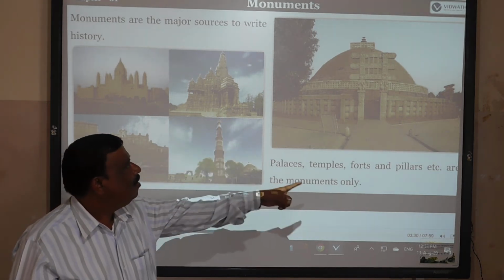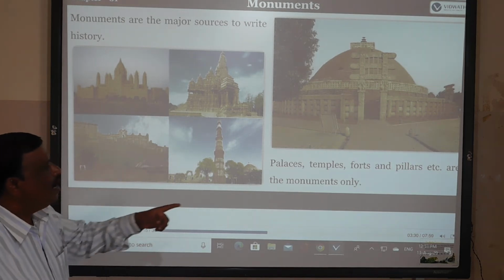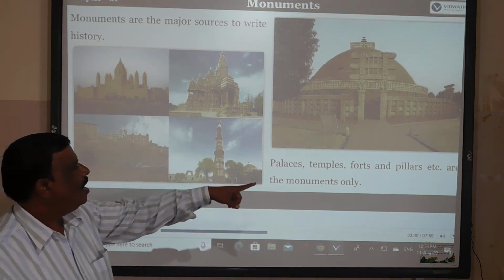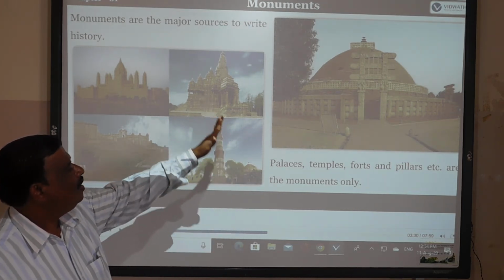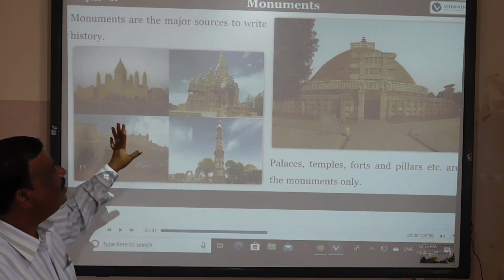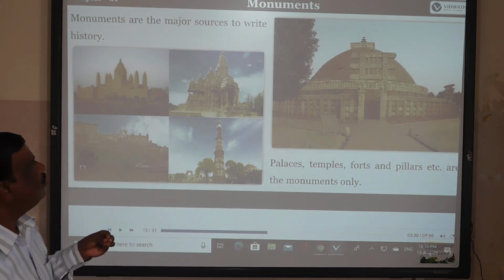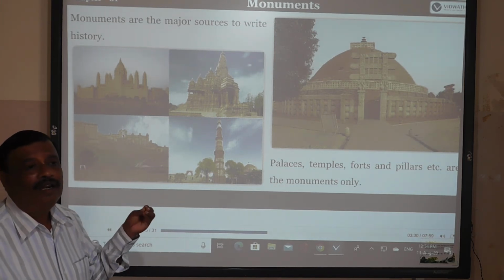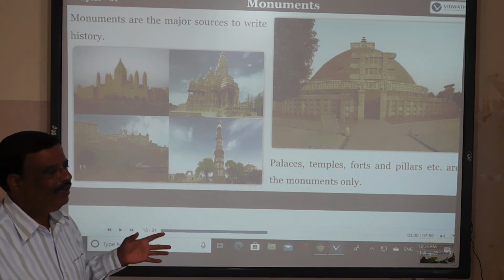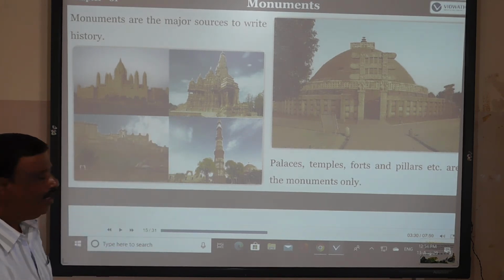Temples, ports, pillars, and also Gol Gumbaz, and other places, the pilgrimage places also, ruined by some other kings or anything else. So these are all monuments helpful to the historians.